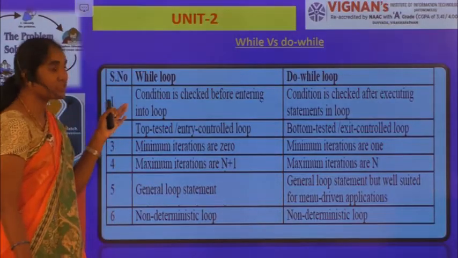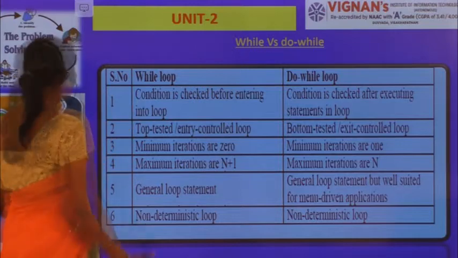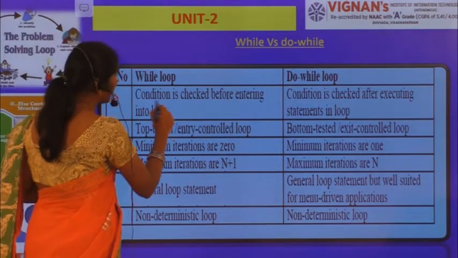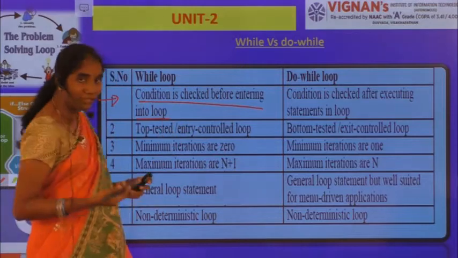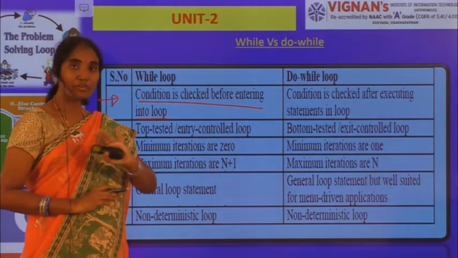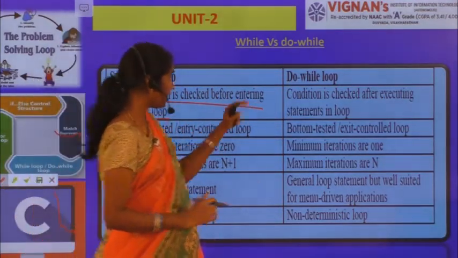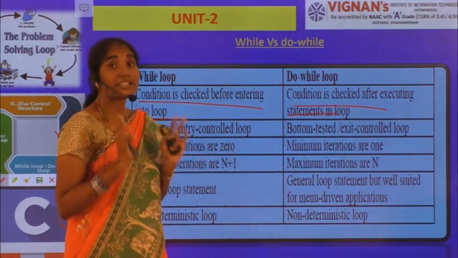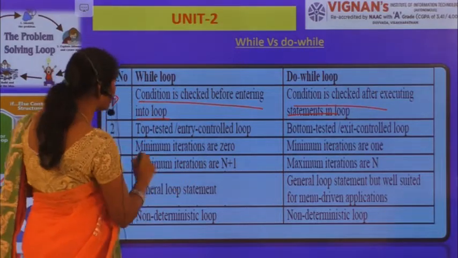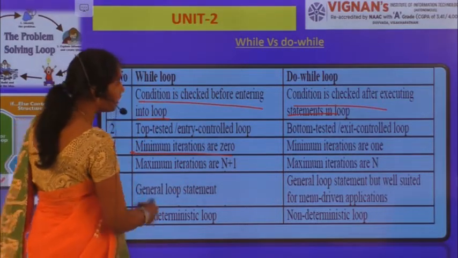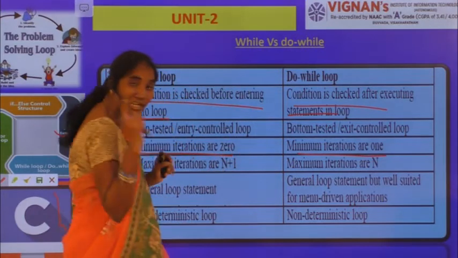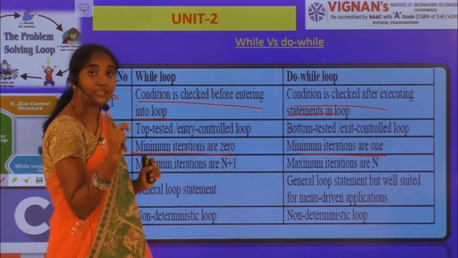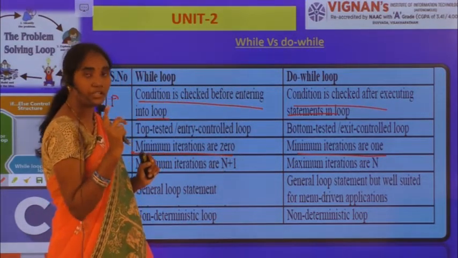In your while loop, the condition is checked before entering into the loop. Here, in the do while loop, the condition is checked after executing the statements in the loop, so at least once the statement will be executed. So minimum iterations are 0 in your while loop, whereas minimum iterations are 1 in your do while loop, because at least once we are executing the body of the loop.